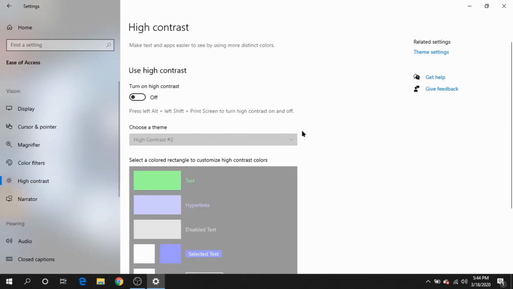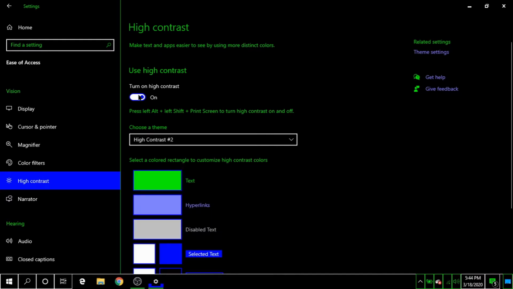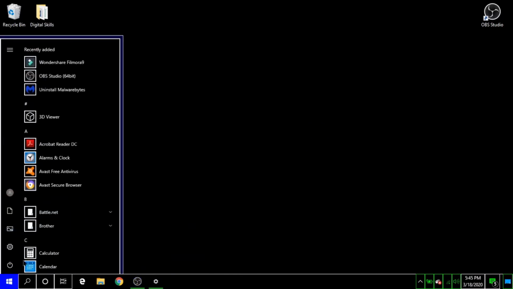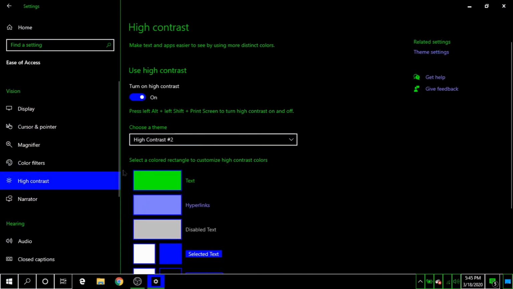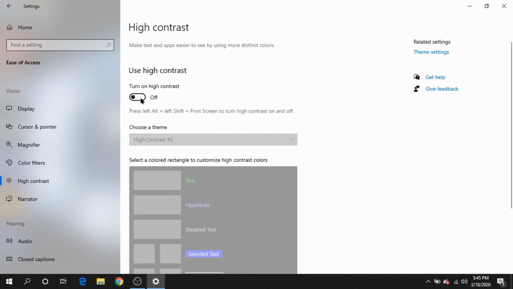High contrast mode. This can make text in apps easier to see by using more distinct colors. The way that it looks is just like this. As you can see, everything kind of fades away and it's very basic, almost old school Norton Commander kind of setup, where it's very minimal in the colors, but does make everything a little bit more pronounced. Me, personally, I prefer just the way it is.